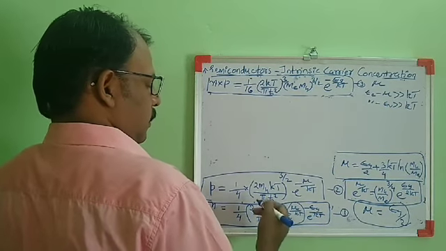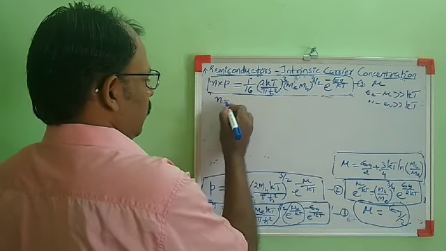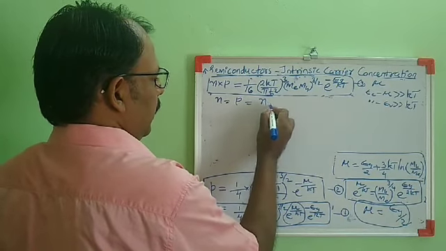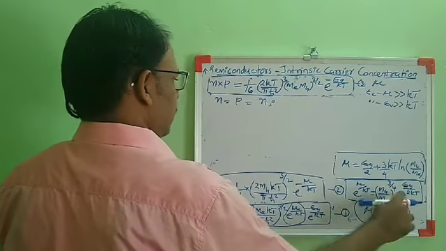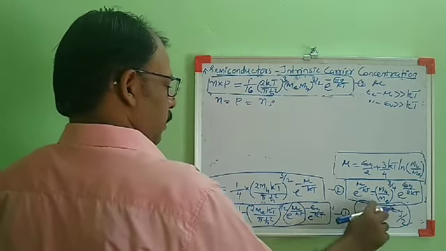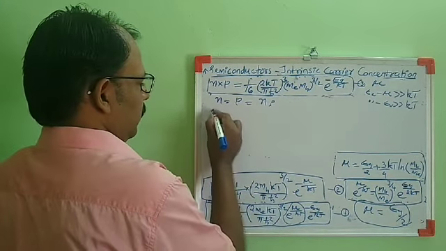For intrinsic carrier concentration, we have taken n equal to p equal to ni. From that we got this equation for e raised to mu by kT as this one. So substituting the value of e raised to mu by kT in this equation, we will get the intrinsic carrier concentration.